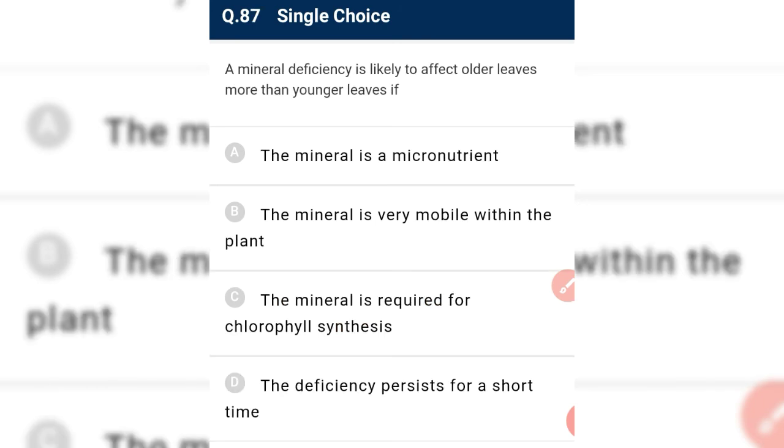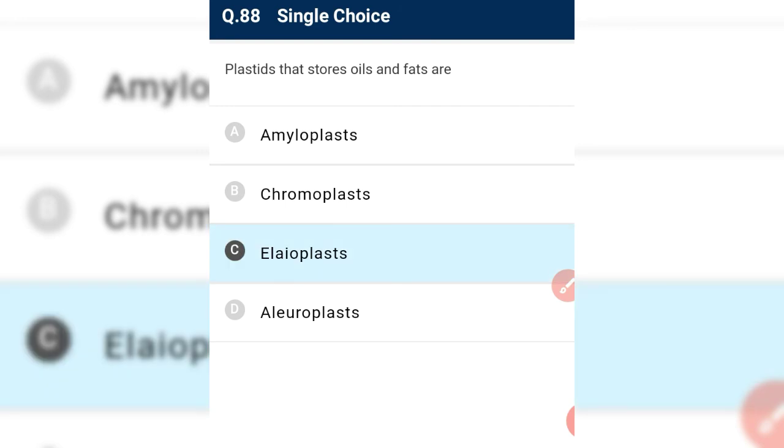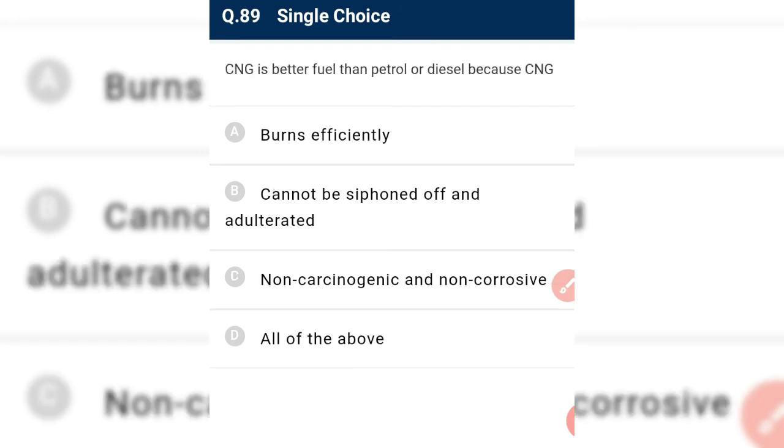Mineral deficiency is likely to affect older leaf more than younger leaf. If a mineral is very mobile within the plant, the deficiency symptom is first seen in the younger tissue, because if old tissue requires nutrient, the nutrient from the young tissue is moved to the older tissue, and the deficiency is first seen in the younger tissue when the element is immobile, like calcium. Calcium is immobile. Nitrogen is mobile. Phosphorus is mobile. Plastid that stores oil and fat is known as elaioplast.